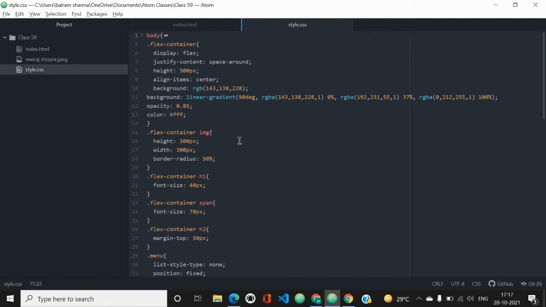Then the background color you can give as you want, like you can select this and get your background. And then the background I have set to linear gradient.